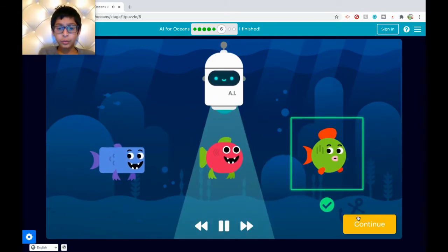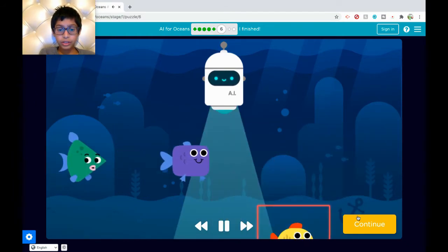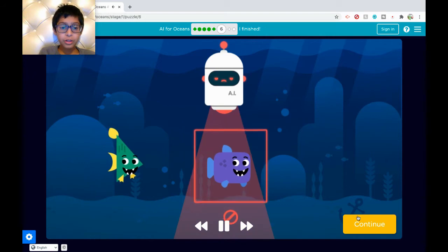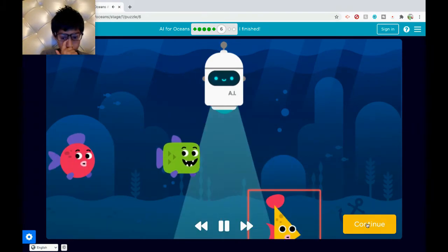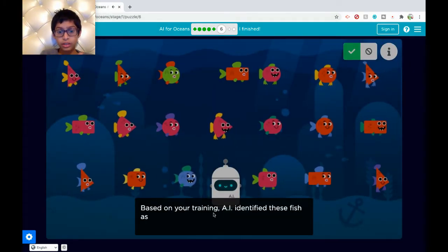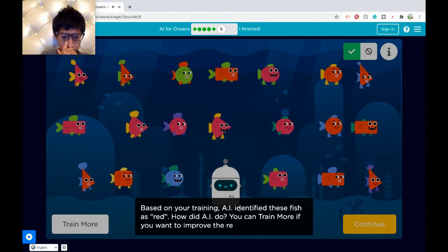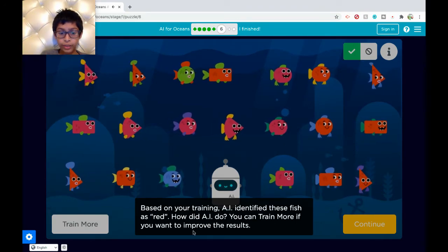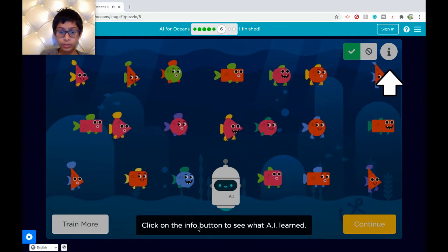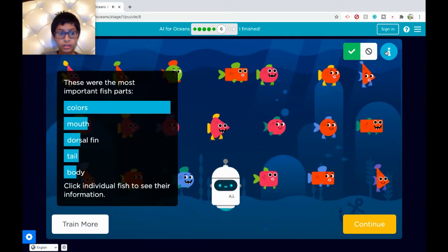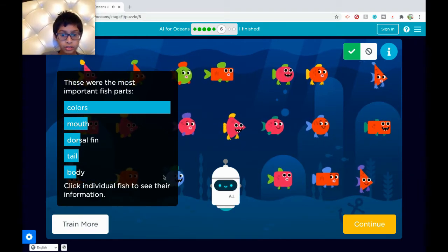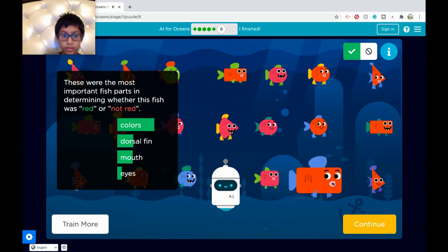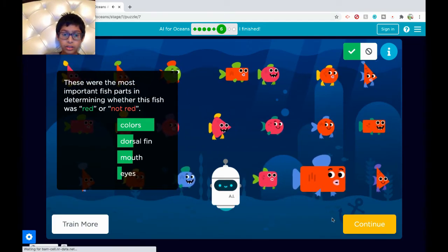Why is that a red fish? What? Oh my god, this is so bad. Where are the red fish? There aren't any. Okay, never mind. Continue. Based on your training, AI identified these fish. How did AI do? You can train more if you want to improve the results. Click on the info button to see what AI learned. The colors, map, dorsal fin, tail, body. Okay, let's continue.